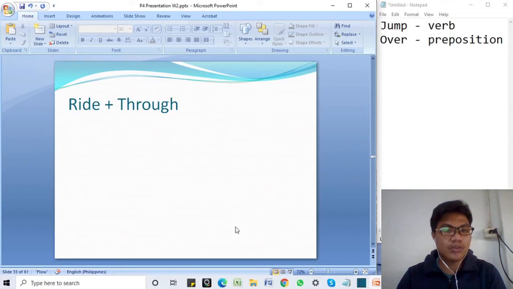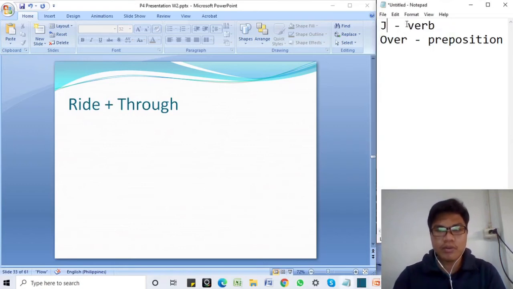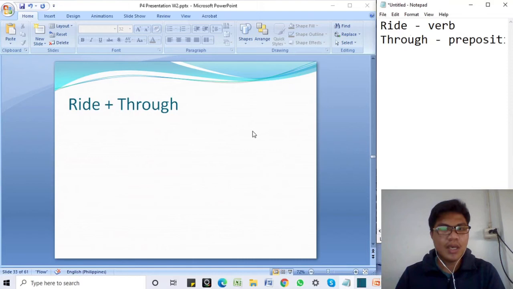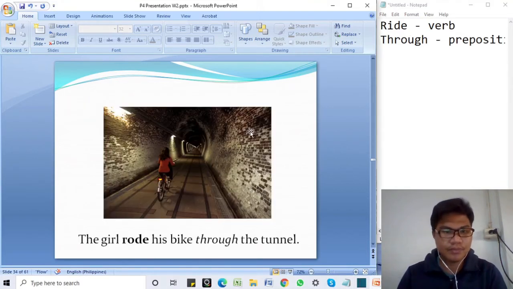Ride and through. Ride will be our verb in this particular example. And then the preposition would be through. Now let's use it in a sentence. As you can see in the photo, a girl is riding her bike through the tunnel. This is a tunnel.